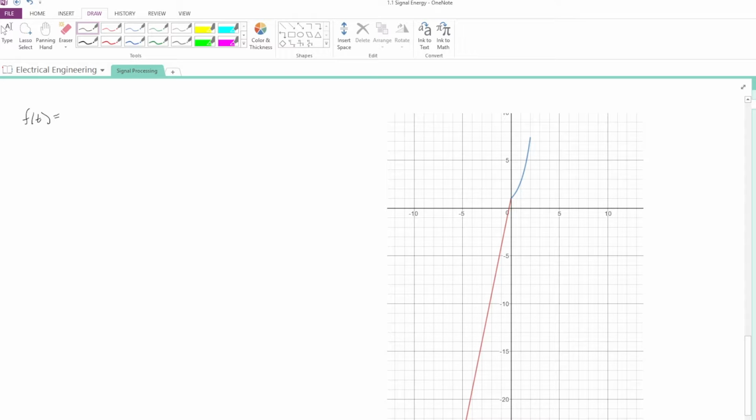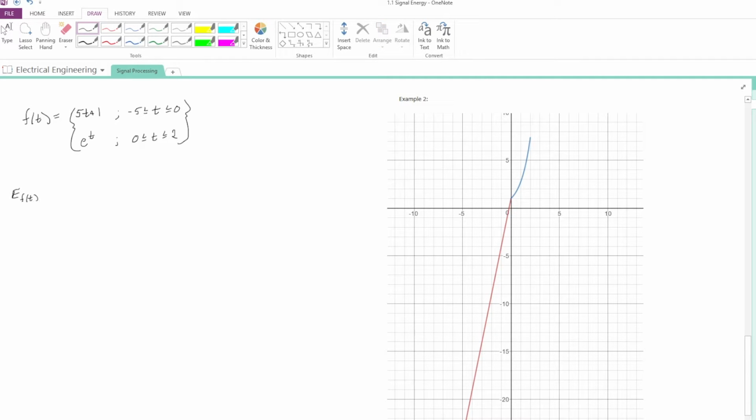Let's do one last example to illustrate this equation. Say we have a function f of t, which is 5t plus 1, where t exists from -5 to 0, and e to the t, where t exists from 0 to 2. We'll call this one example 2.